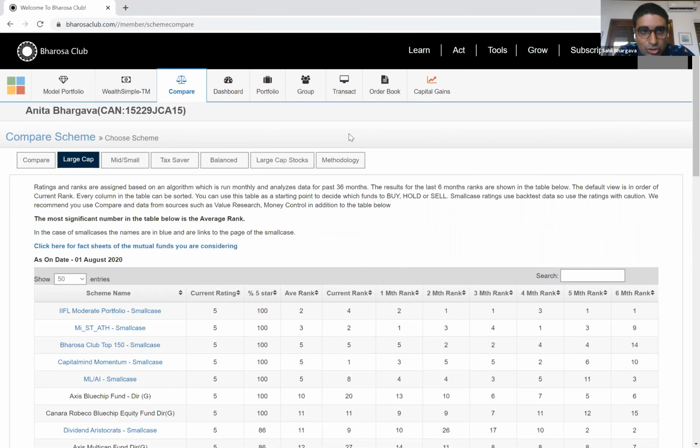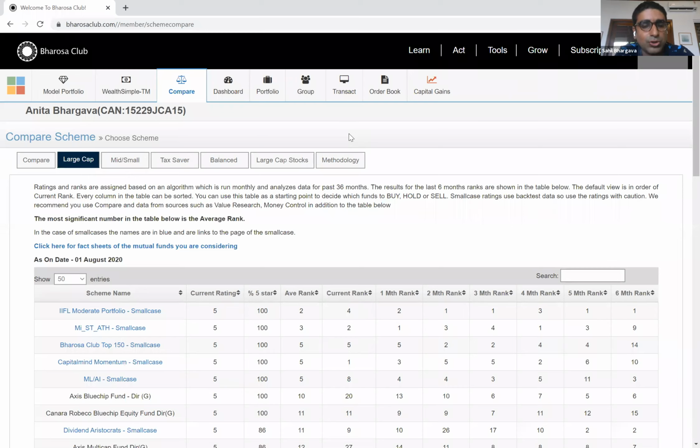My contention would be that if you find the right small case managers, they'll more than make up for that through alpha versus the mutual funds. This is not going to be the case for all funds. Quantitatively or algorithmically driven funds will see more churn.